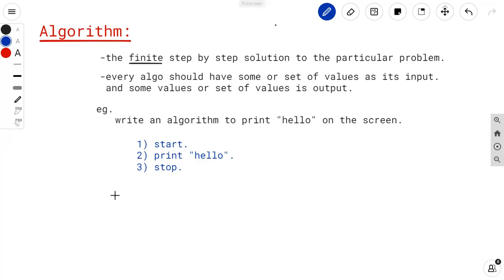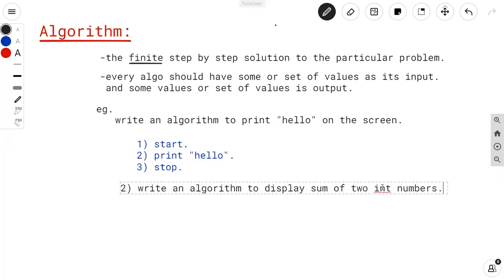So we can again write an algorithm. Second, we have to write an algorithm to print or to display the sum of two integer numbers.